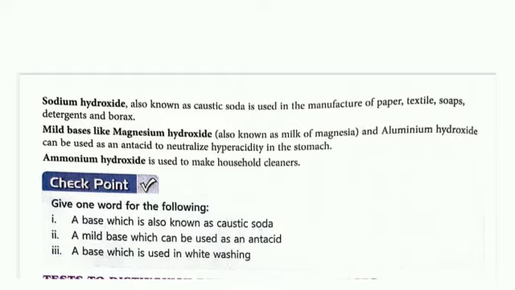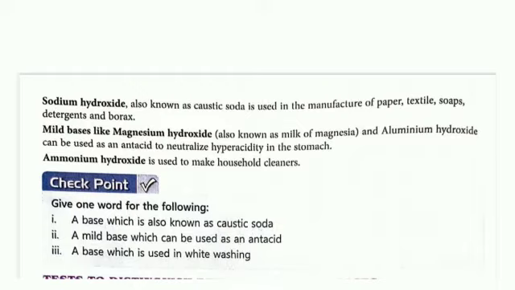Mild bases like magnesium hydroxide, also called milk of magnesia, and aluminum hydroxide, are used for high acidity. When we have acidity, we drink a medicine called antacid, which is actually magnesium hydroxide.